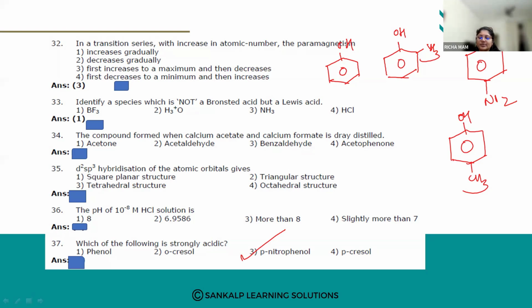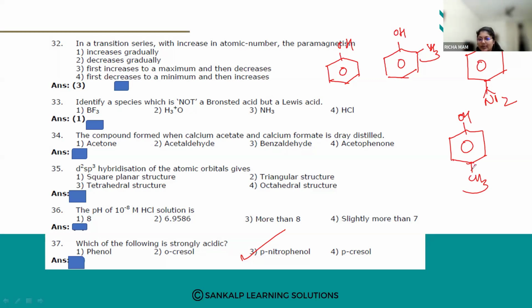When you see para-nitrophenol, the nitro group is a strong electron withdrawing group, right? So what will it do? When it is withdrawing the electron, in turn, what will happen? The electron density will be less, and it will be more acidic in nature.